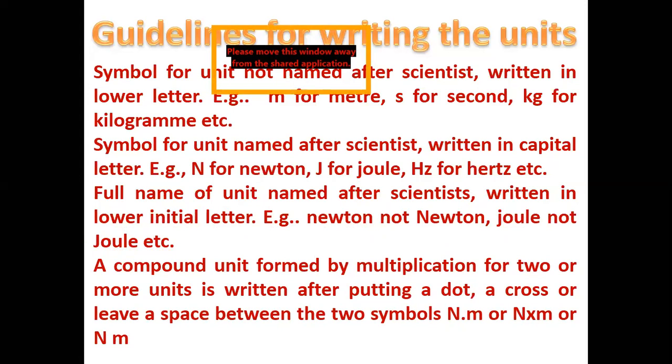Then a compound unit formed by multiplication of two or more units is written after putting a dot, a cross, or leaving a space between the two symbols. Like if you want to write a unit which is formed from two units, then you will write a dot or a cross, or you can leave a space. Like newton metre is a unit. You can write newton metre as N dot m, or N cross m, or N, then space, and then m. So you can do it either way.